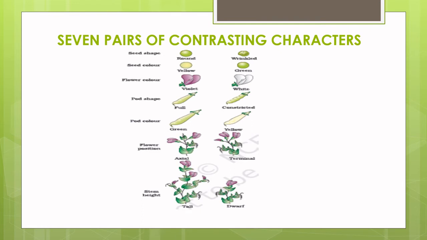So here you can see in the slide the 7 pairs of contrasting characters. All the plants were either tall or dwarf, either had axial flowers or terminal flowers, and none of the characters showed intermediate features, like a plant that was shorter than a tall plant and taller than a dwarf plant. All these kinds of characters never appeared, and so Mendel was lucky enough to get true characters in his experiments.